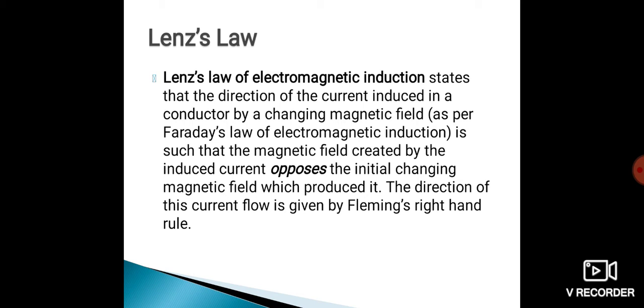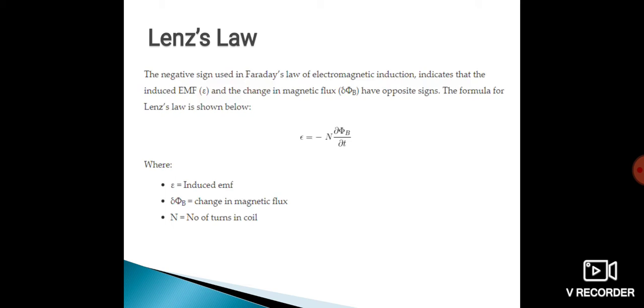So once again I repeat, whenever current flows in a conductor, EMF is induced in it. That conductor itself cuts the magnetic field, and because of cutting the magnetic field, according to Faraday's law, EMF is induced in it. And because of this EMF, current induced in the conductor will be in the opposite direction to the main current. So this is about Lenz's law.